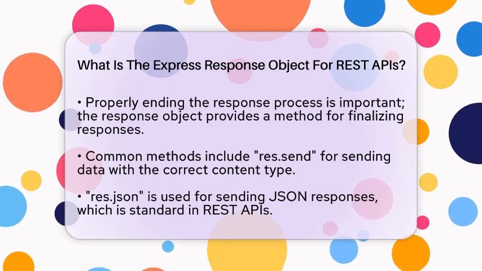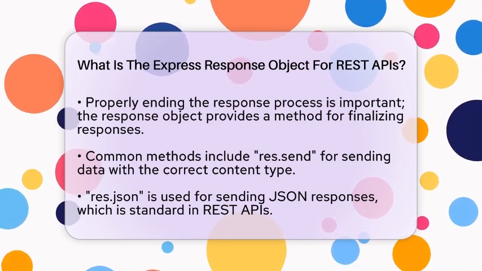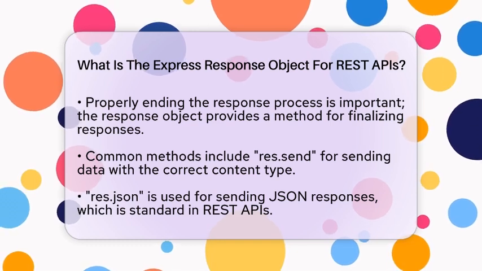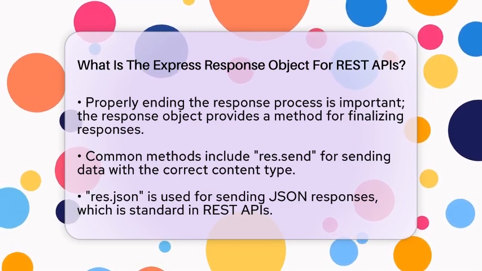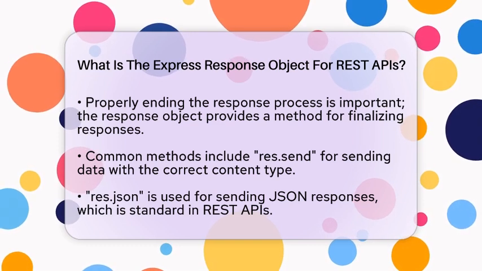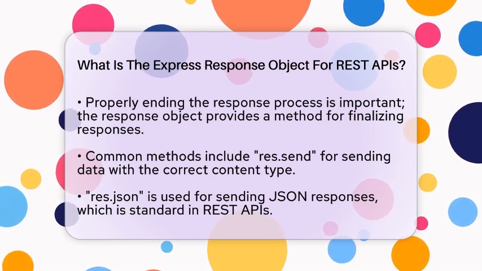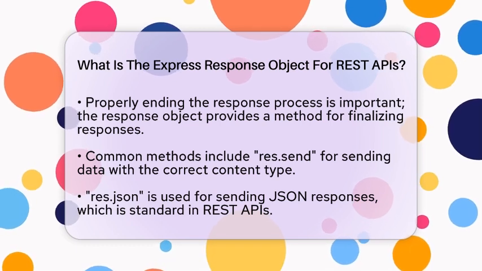This is particularly handy in REST APIs, where JSON is the standard format for data exchange. You can also set the HTTP status code using res.status. This method allows you to indicate whether a request was successful or if there was an error. For example, if you create a new resource successfully, you can respond with a status code of 201.